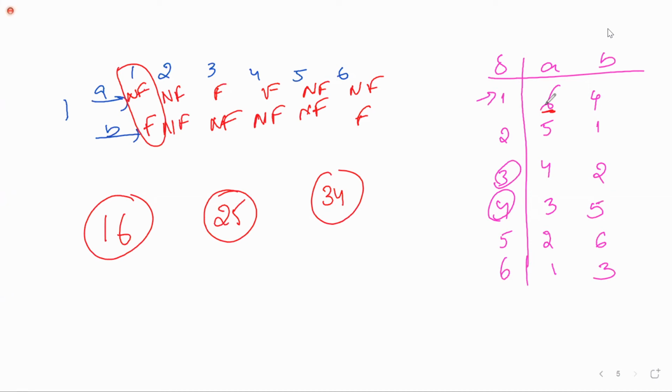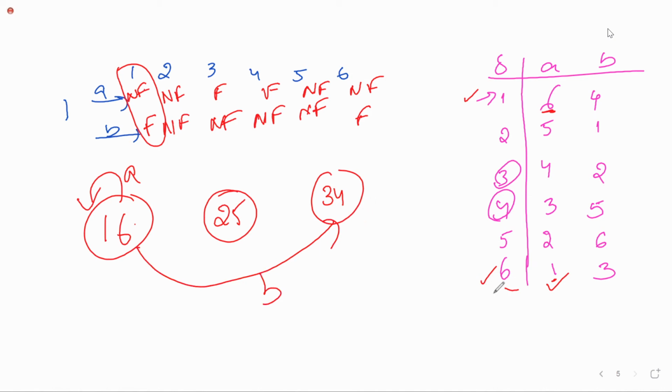Now, 1 on A, if you observe, is going to which state? State number 6. Where is 6? The same state. Next, 6 on A, see, goes to 1, which is the same state. So is this also covered? 1 on A is 6, which means self state. 6 on A is 1, which is also covered. We combined 1, 6. Is it understood? Yes, ma'am. Next, 1 on B, where is it going? It is going to 4. 6 on B is going to 3. Both are the same, no? 3, 4 as a combined state.